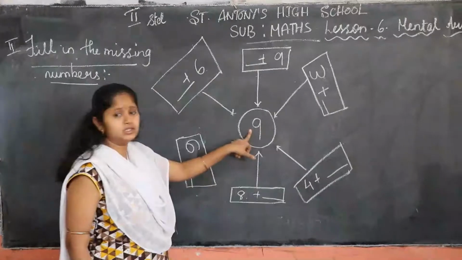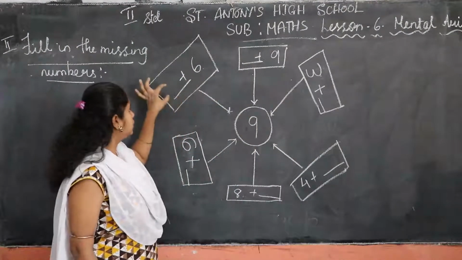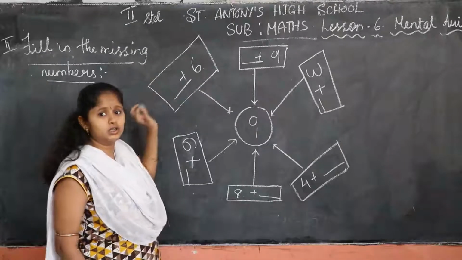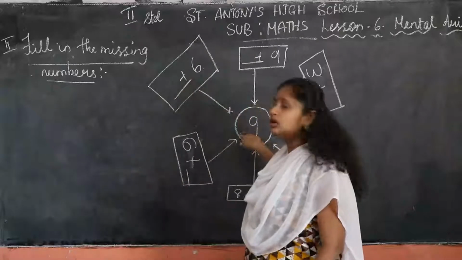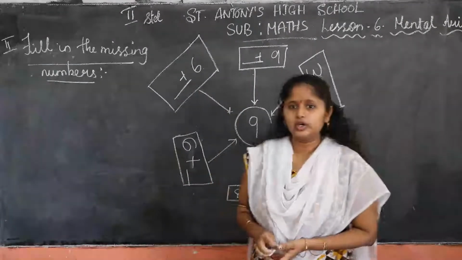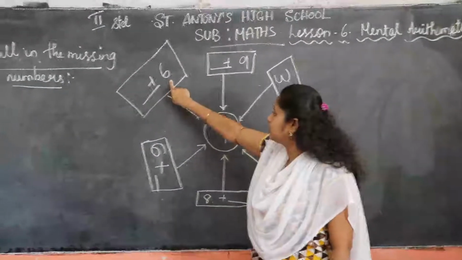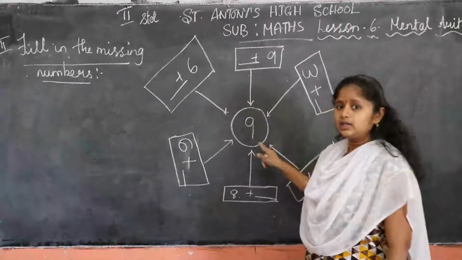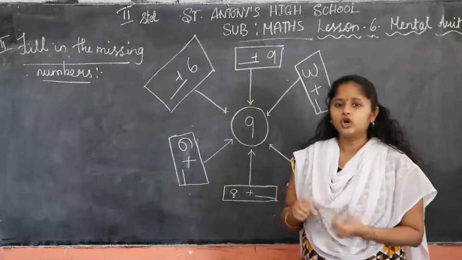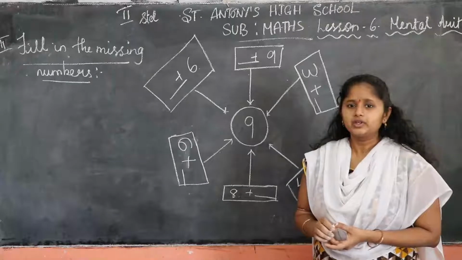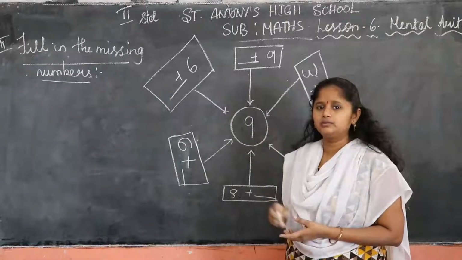Now here 9 is there, and plus 6. That means you have to find out the answer. Which number do we add to get the number 9? Okay, so you have to think about it. Which number, if we add here, gives us 9? Think and solve it in your rough note. Okay, children, think for 2 seconds. Think and tell me.